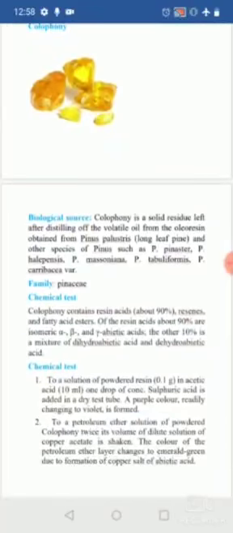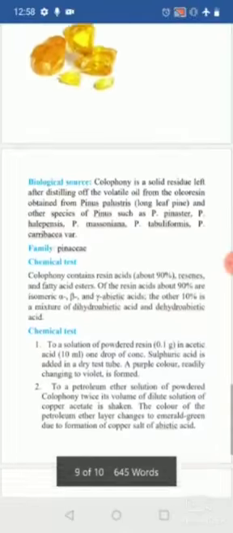When coming to the active constituents, mainly it contains the resin acids, that is the fatty acid esters. Apart from that, it contains the isomeric alpha, beta and gamma abietic acid, and a mixture of dihydroabietic and dehydroabietic acids. So mainly it contains the resin acids, that is the alpha, beta and gamma abietic acid, and the mixture of dihydroabietic acid and dehydroabietic acids.